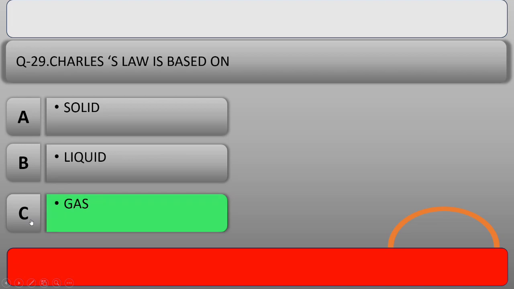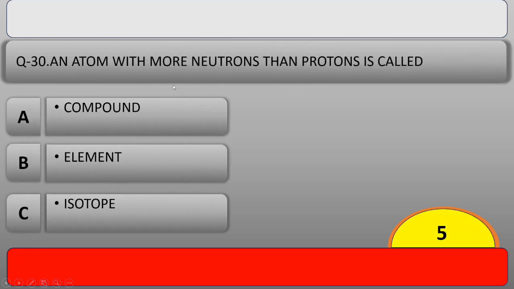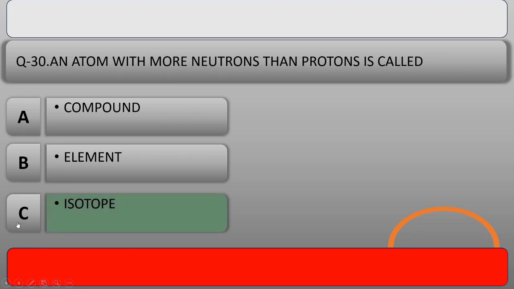And our next question is, an atom with more neutrons than protons is called, and the right answer is option C, isotope. Name the 3 isotopes of hydrogen in the comment box.